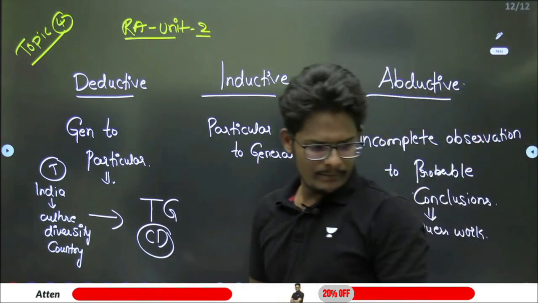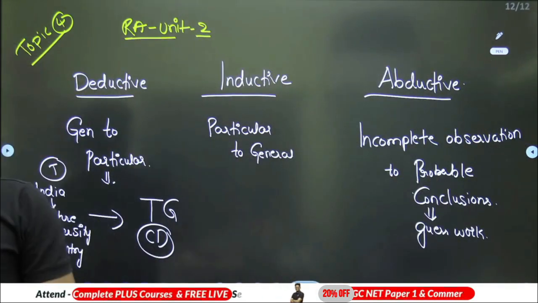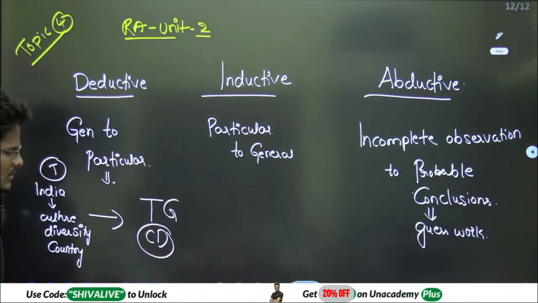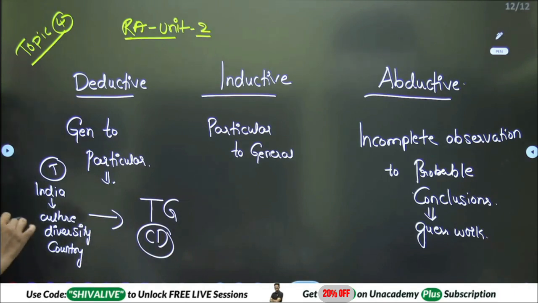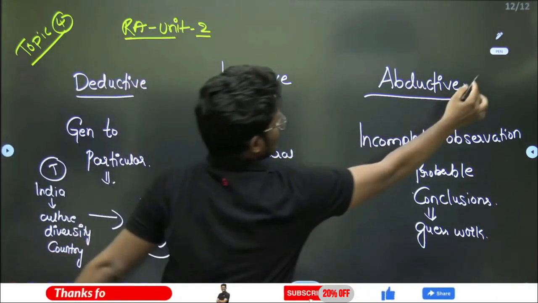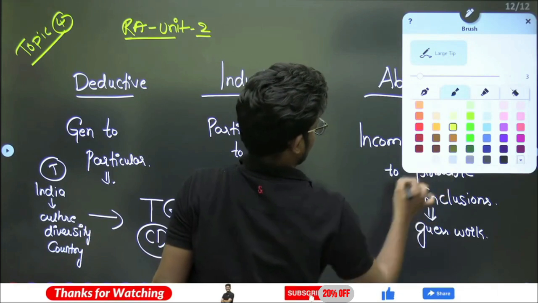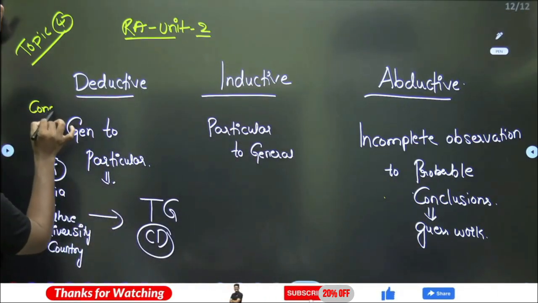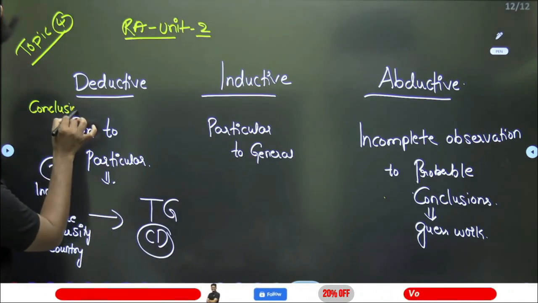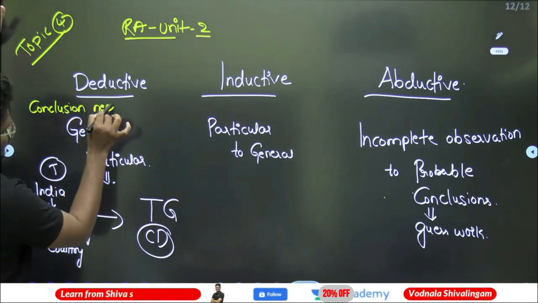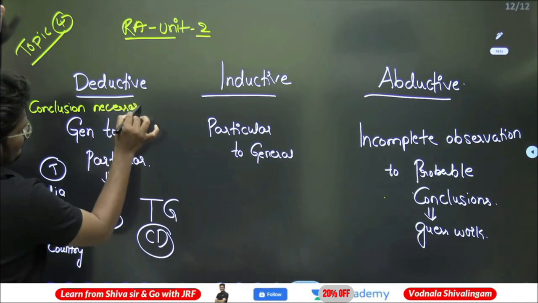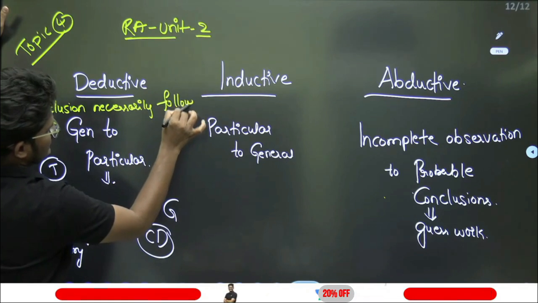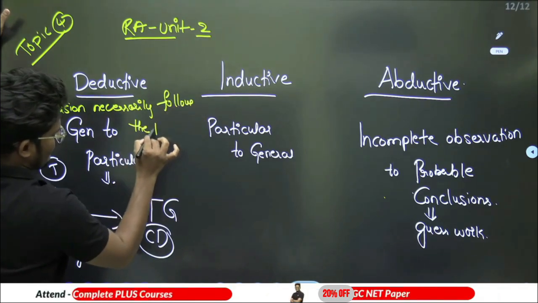If my premise is true, conclusion must be true. So here I would say one most important repetitive PYQ statement is that conclusion necessarily follows the premises.